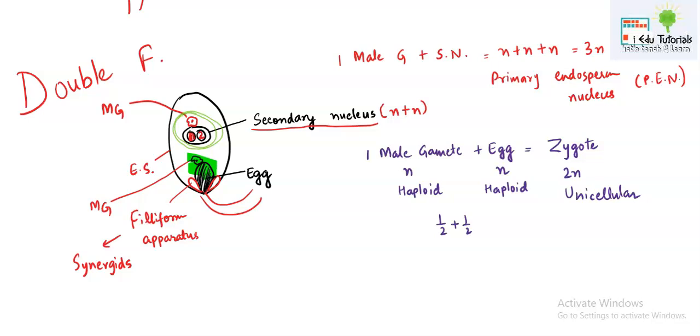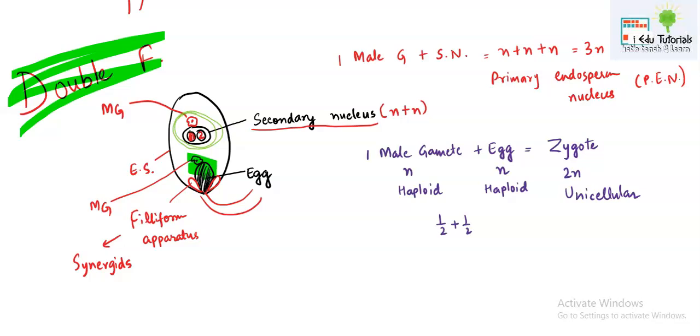This is again going to be very, very important. What is double fertilization? So study thoroughly. Double fertilization refers to the fusing of one male gamete with an egg, and its ploidy level will be 2n in the case of the zygote, and the fusing of another male gamete with the secondary nucleus to form the primary endosperm nucleus, which will form the endosperm later. Thank you.